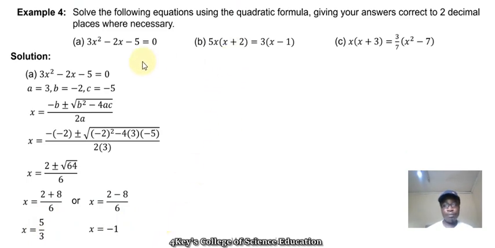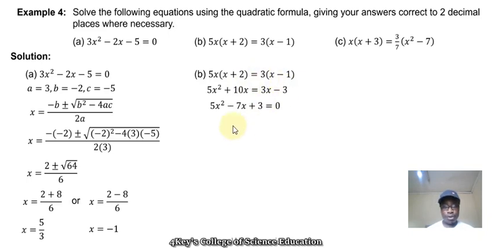Let's try this one together. So I obviously need to rearrange this equation to the standard format for quadratic equations. So I can bring this 3x this side, and also this constant this side. So if I do that, I'm going to have 5x squared minus 7x plus 3 is equal to 0.